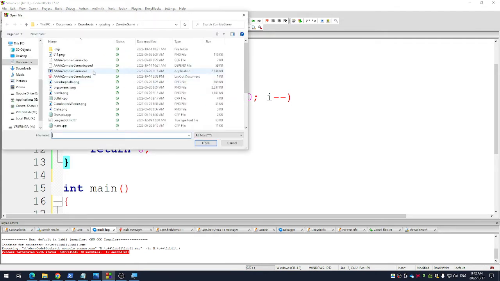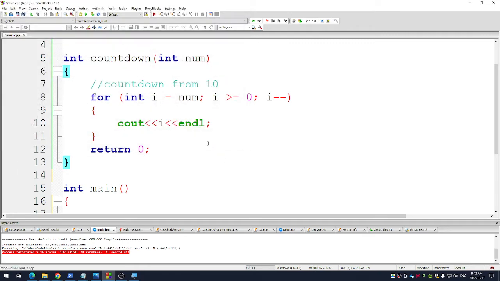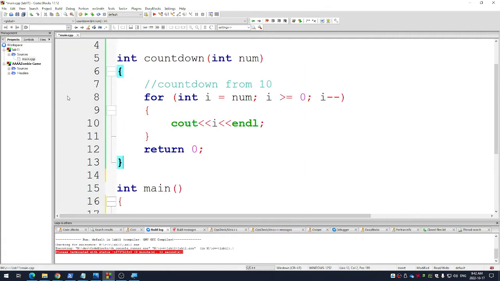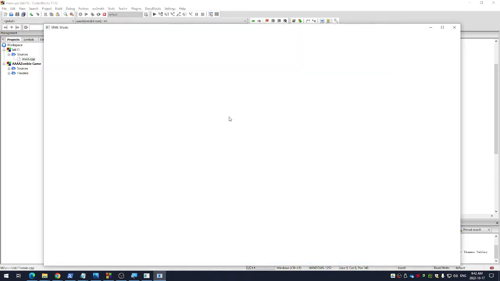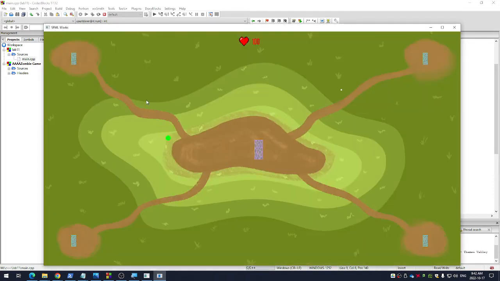Here's a student's project. They made a zombie game in grade 12. A zombie game. Okay? Here's what it looks like. Okay, you gotta shoot the targets.